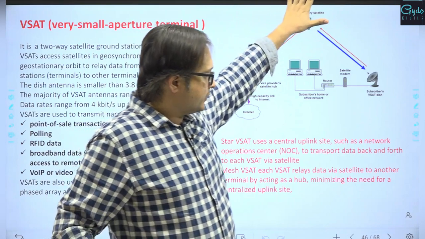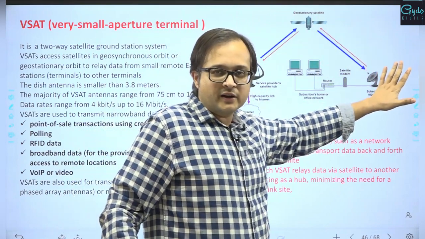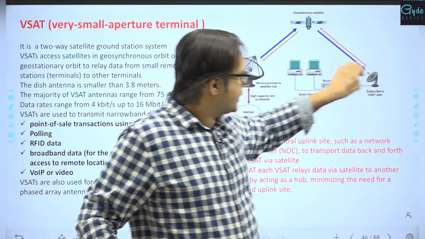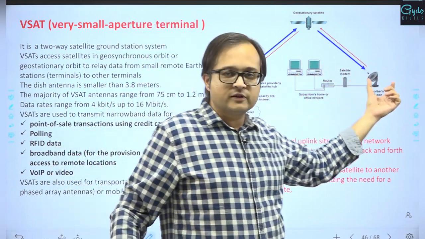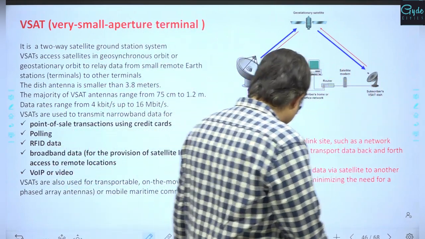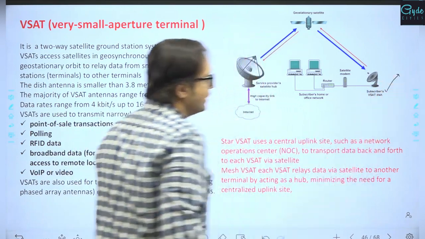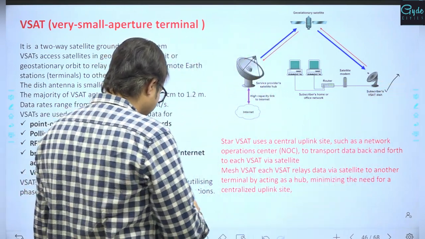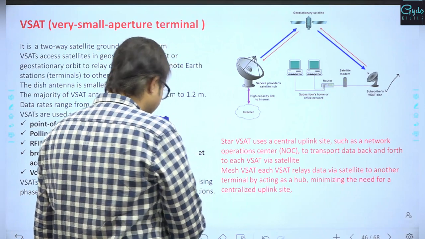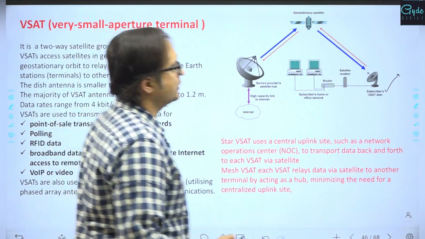Then it is relayed to another VSAT terminal. The VSAT which is receiving will have a very low diameter, less than 3.6 meters, and that's why such technologies are termed very small aperture.